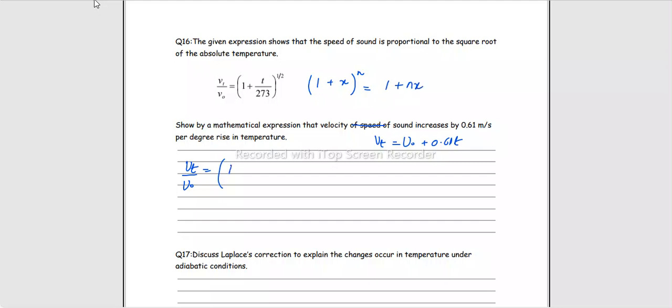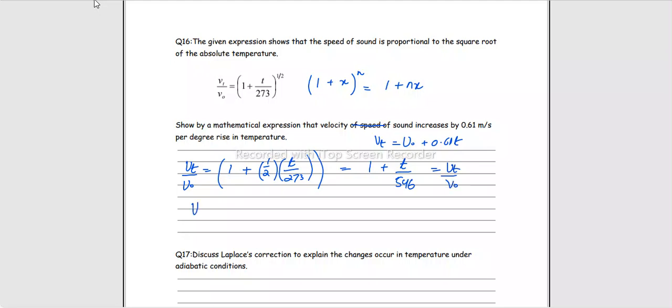In other words, we can write it as 1 plus, what is n? Whatever the power is, which is half. What is x? It is t over 273, right? Then we can write it as 1 plus t over 2 into 273. What is 2 into 273? It is 546, right? It is Vt over V naught.